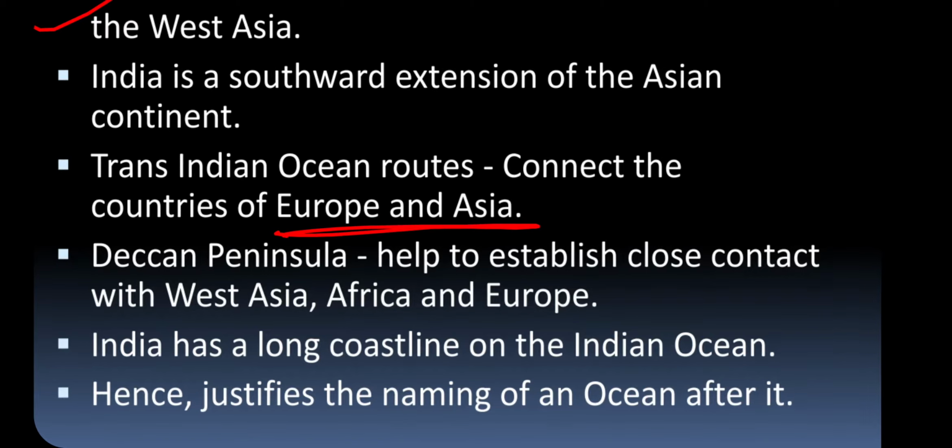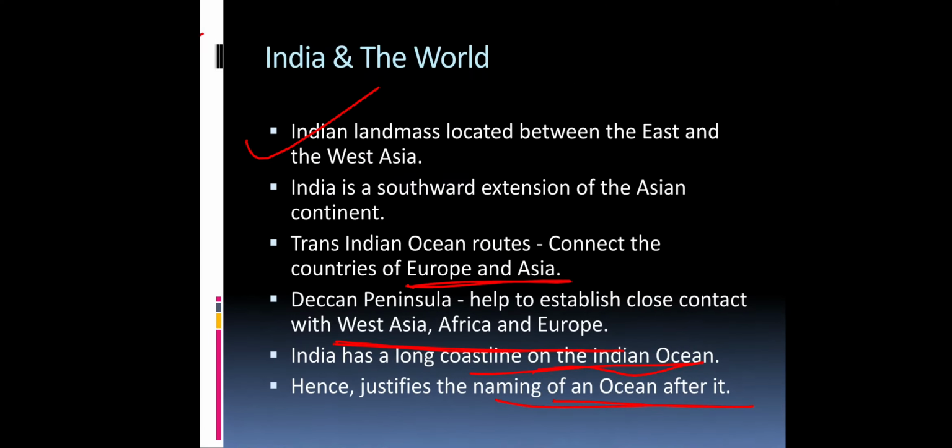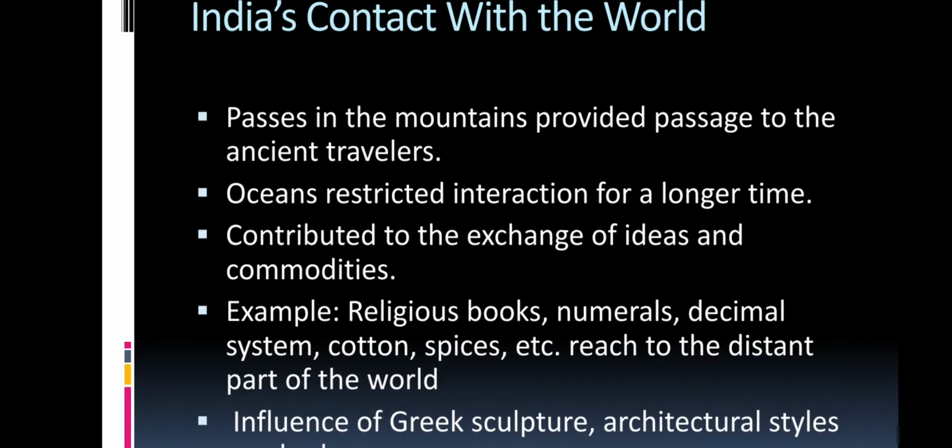The Deccan Peninsula helps in establishing contact with Western Asia, Africa and Europe. India has a long coastline on the Indian Ocean. This justifies the ocean being named after our country, the Indian Ocean, right?